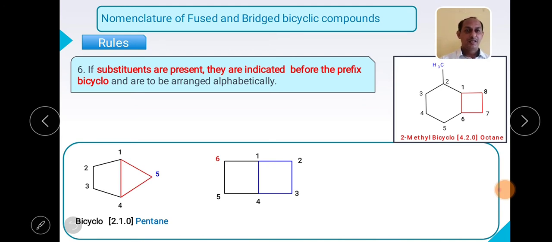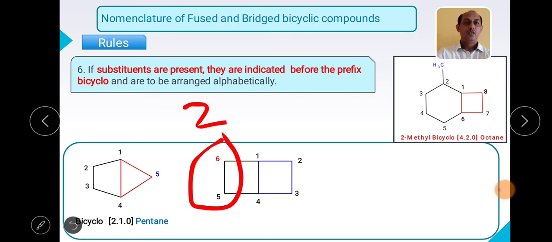Then the next structure. When we see the structure, we must identify this one is a bicyclic system, that too a fused system. Okay, so fused. Let us see how many carbon atoms are present. As this particular structure contains both rings with an equal number of carbon atoms, how many carbon atoms in this ring? 2.